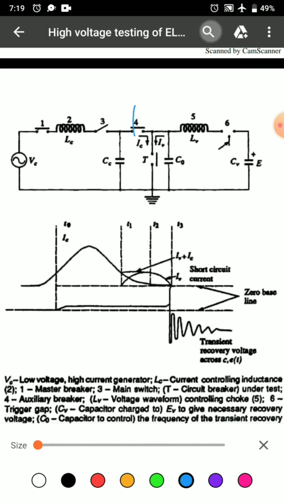With the auxiliary breaker and test breaker closed, the closing of the master circuit breaker causes current to flow to the test circuit breaker.